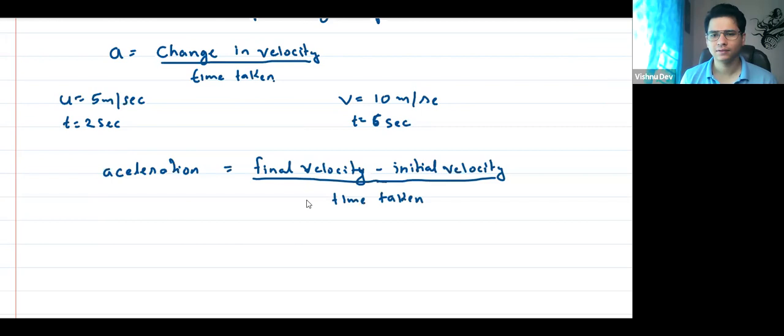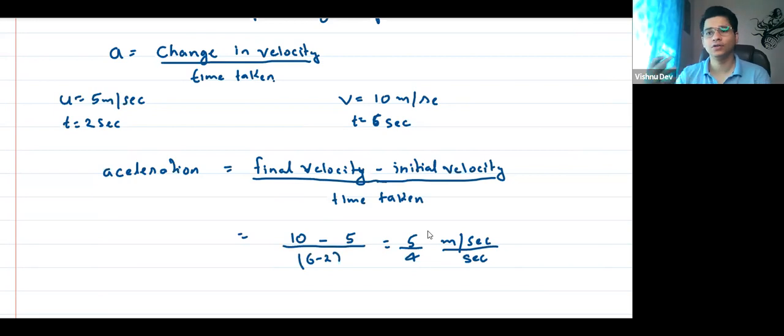So the final velocity was 10 minus initial was 5, whereby time taken is 6 minus 2 seconds. So this is 5 by 4 meter per second, because the unit of velocity is meter per second, whereby second. So the unit is meter per second square. I hope all of you remember the unit of acceleration, the dimension of acceleration.